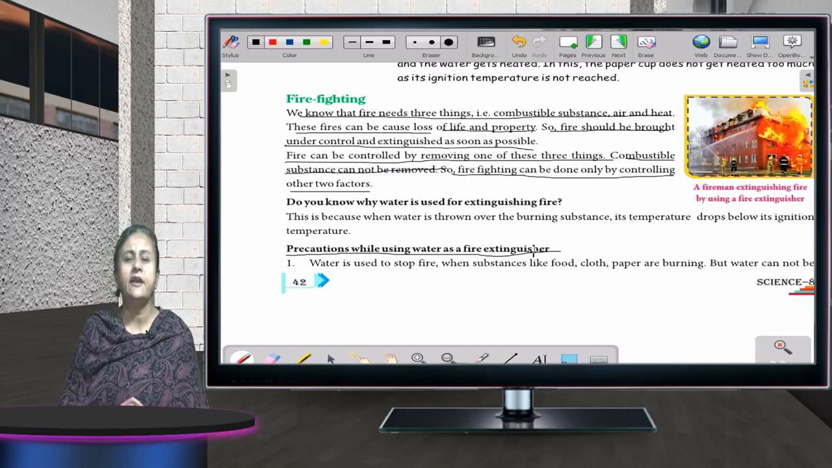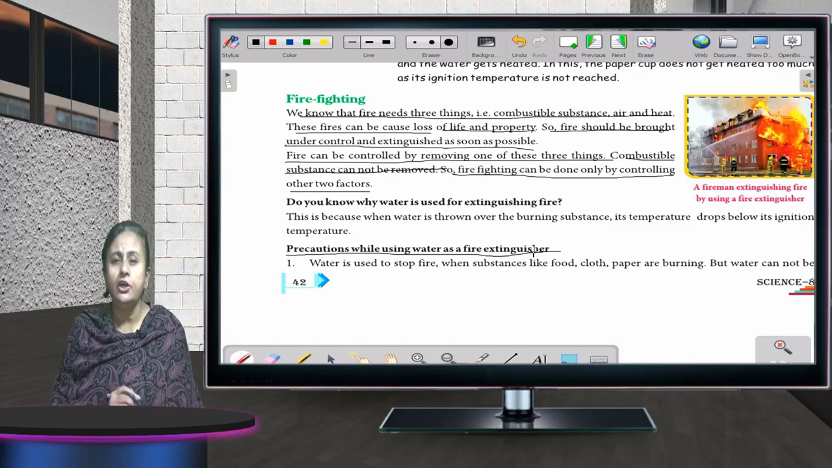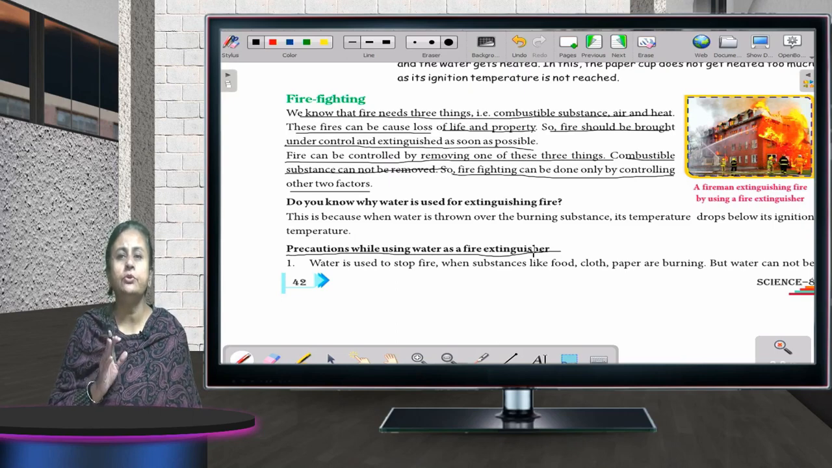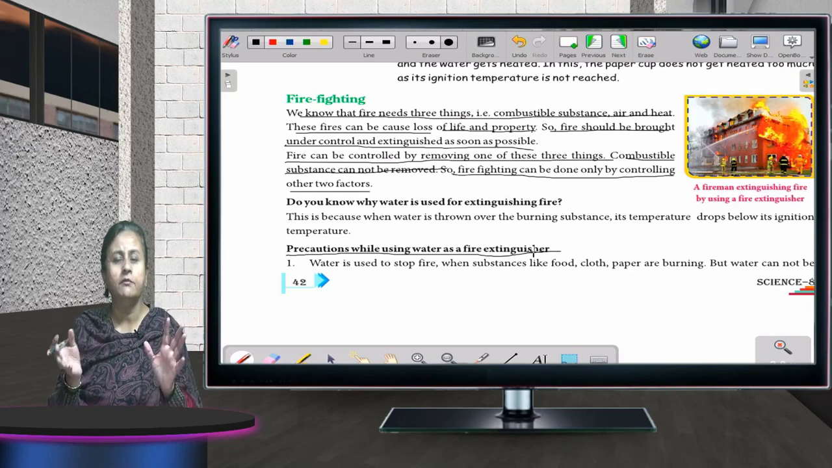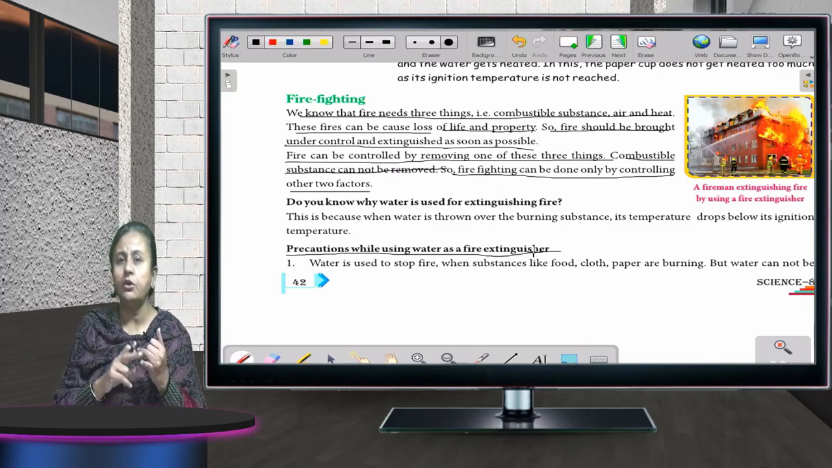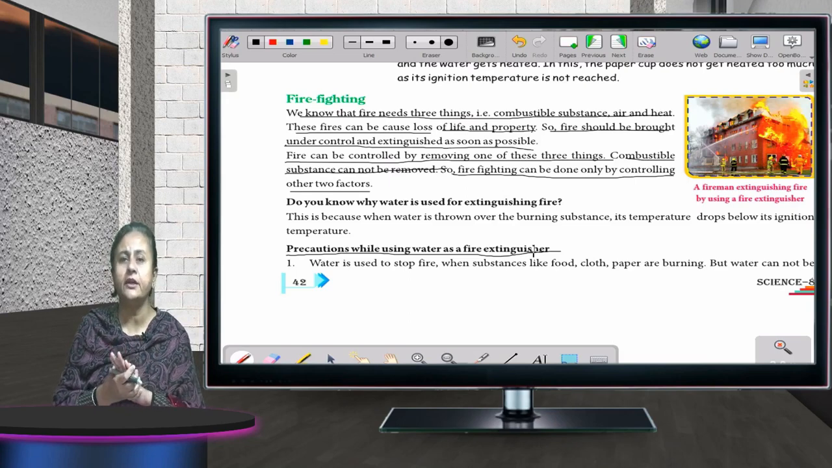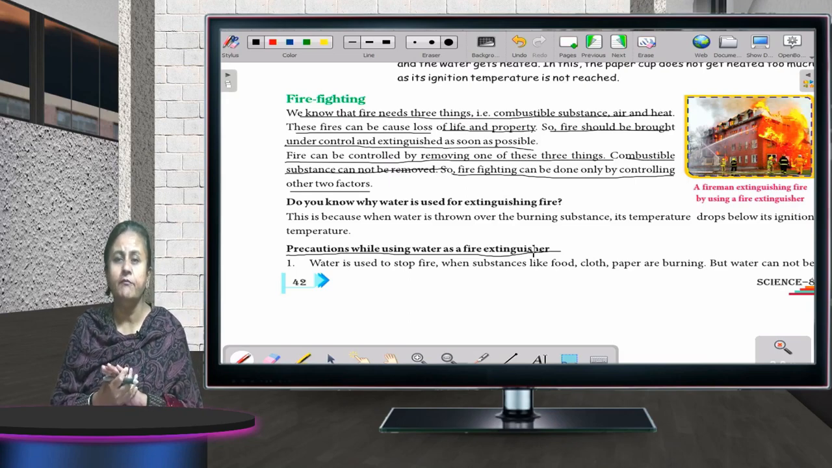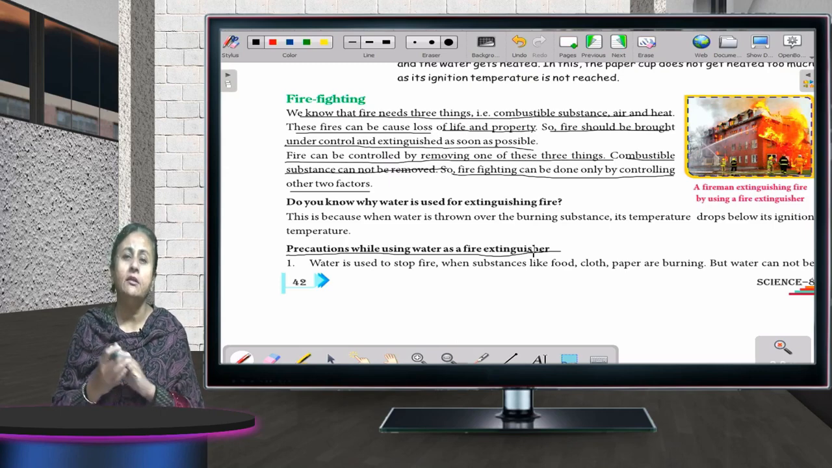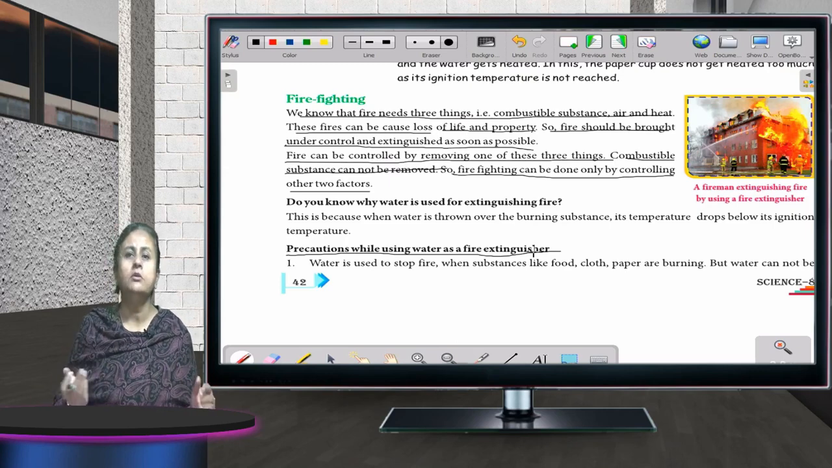In case there is a fire in your house due to short circuit and all, please don't use water at all. In case you are going to pour water on the fire which is due to the electric shock, you will get a shock yourself, because water, being a good conductor of electricity, will not help us, but it will make the thing more dangerous.